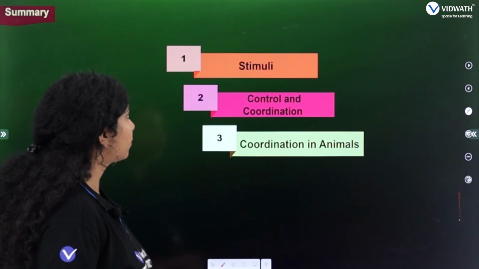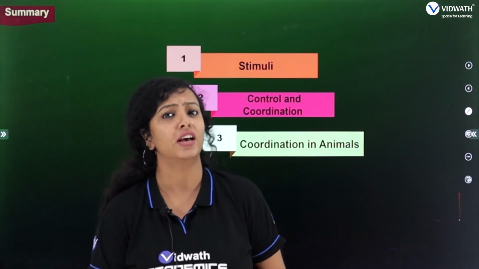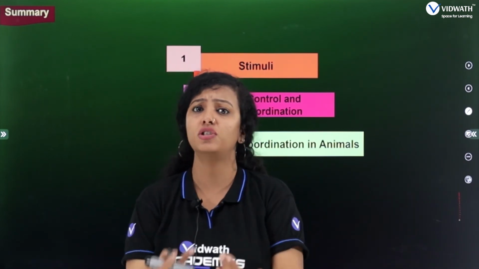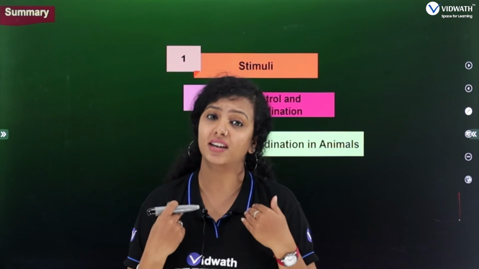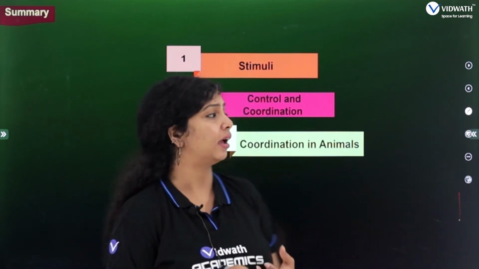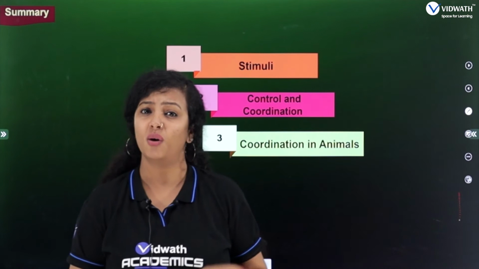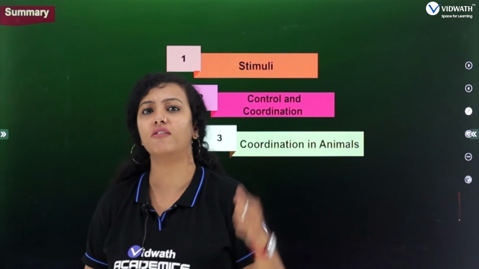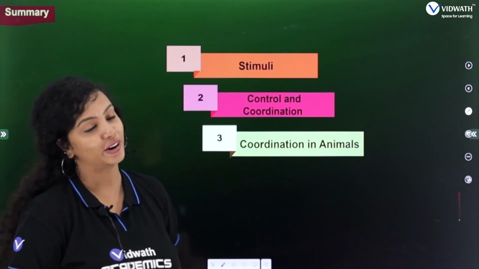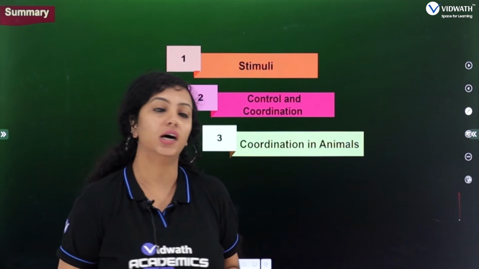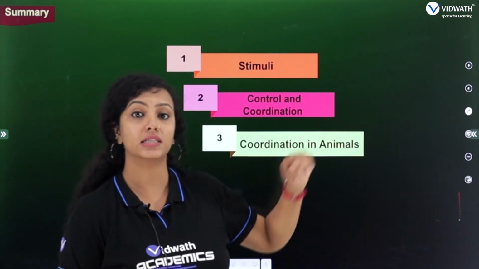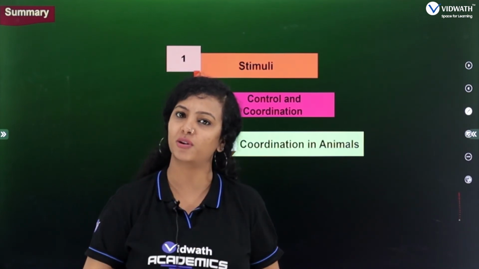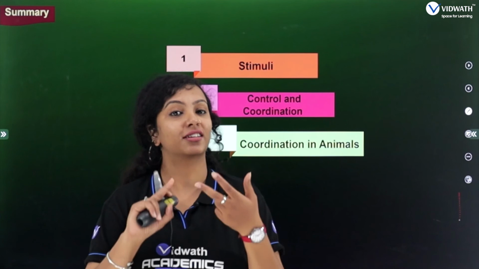Understood? Yeah. So, what all did we learn in this session? We learnt what is stimuli, the changes in our surrounding which make us respond, right? That is called as what? That is called as stimuli. We also learnt about the control and coordination. What is the meaning of it, right? Yeah, it is nothing but a systematic controlled manner of responding, which is called as what? The control and coordination. We also learned that the coordination in animals is done by two major systems. What are those? Those are the hormonal system and also the nervous system.